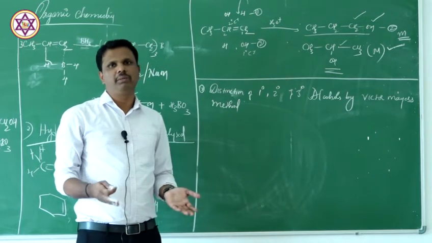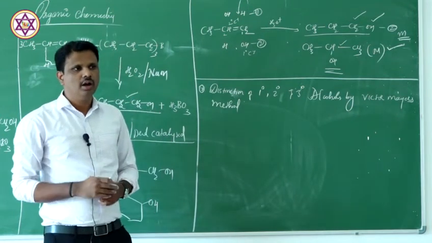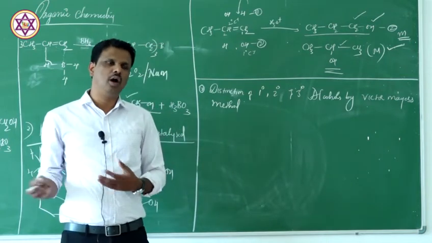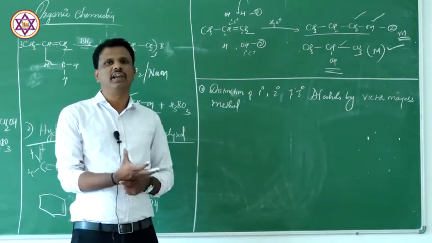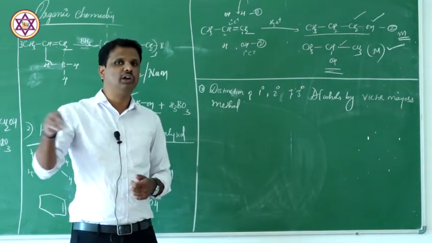So we can say primary alcohols, secondary alcohols and tertiary alcohols. That is how we classify. But the question is how we can distinguish these alcohols, how we can understand quantitatively or qualitatively which alcohol is present.